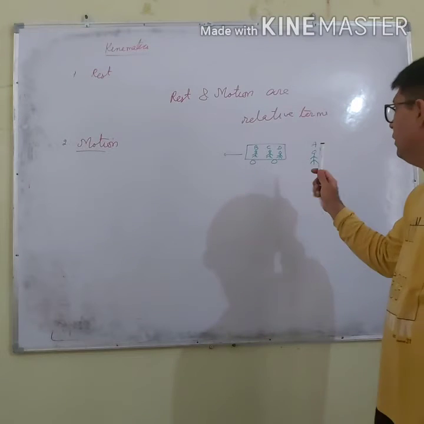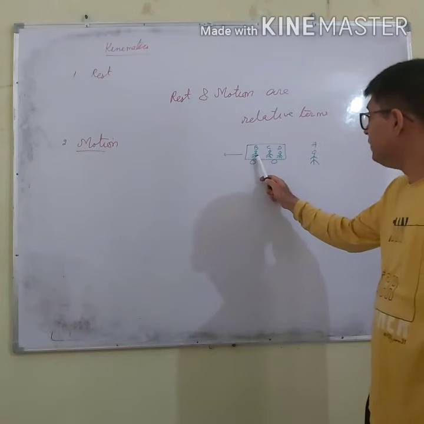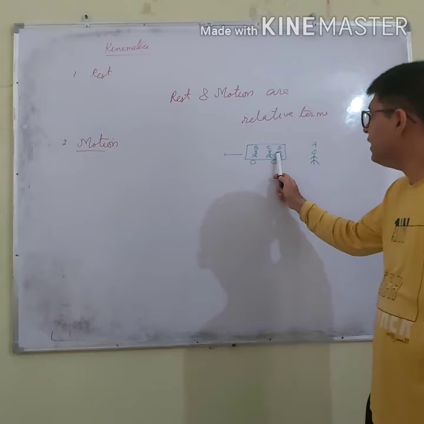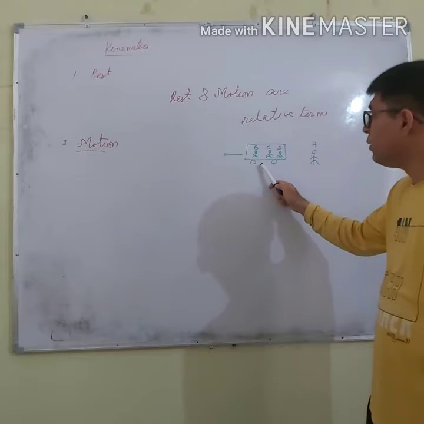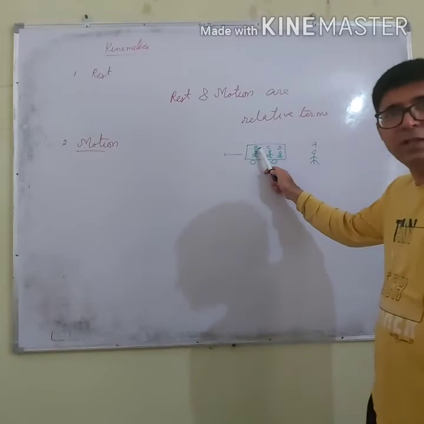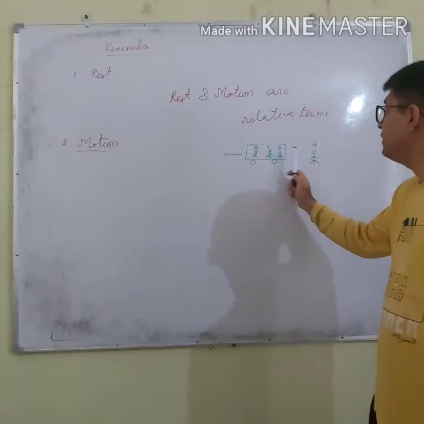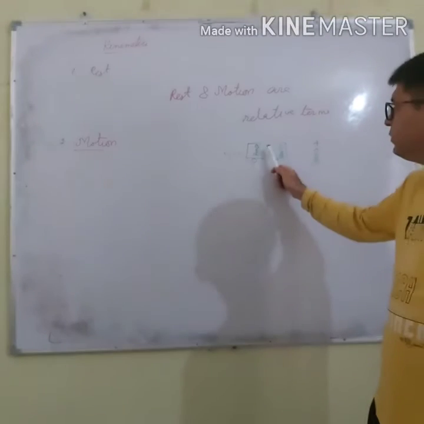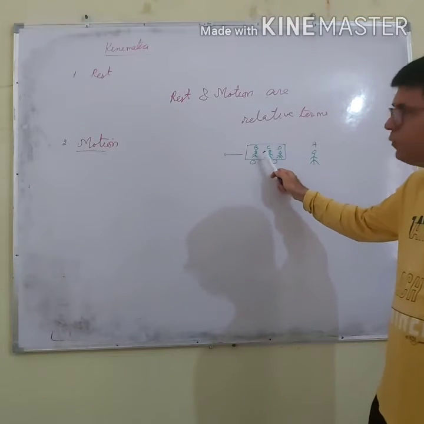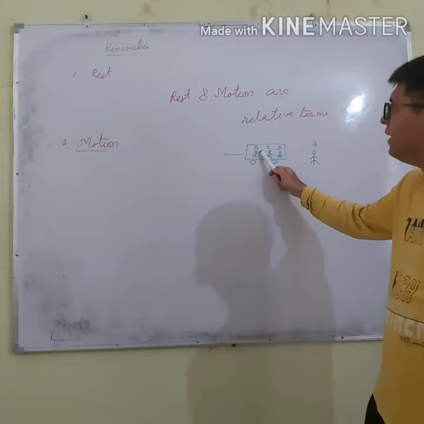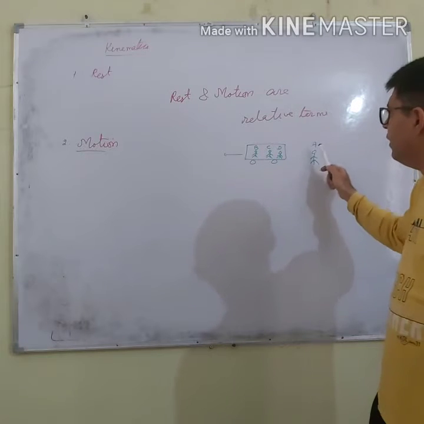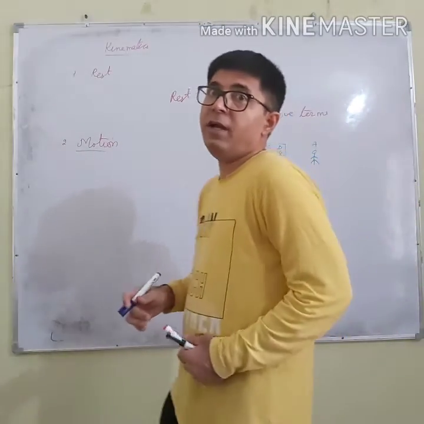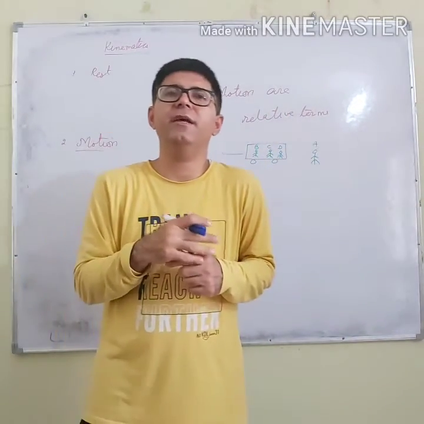Why are all correct? Because B, C and D are in motion with respect to the ground, and for them B is not changing position, whereas B is changing its position with respect to A. B is not changing position with respect to C and D. So we will say that B is at rest, and A will say that B is in motion because B is changing its position.